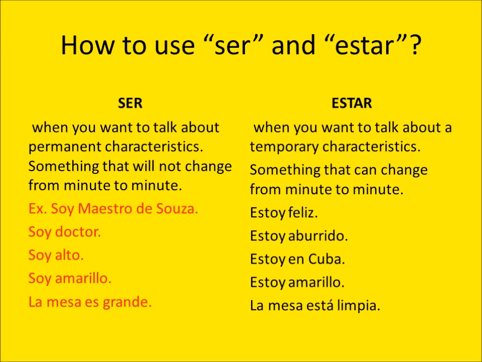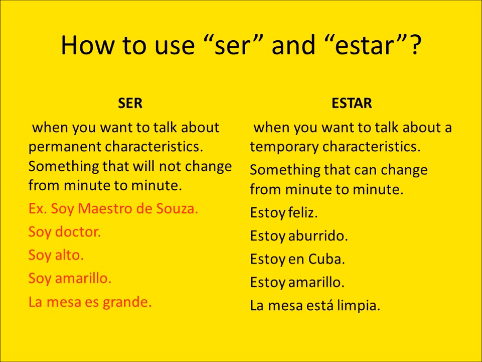On this page, you're going to see how to use ser and estar. I'm just going to give you a couple of rules, but of course you know that those rules sometimes don't work 100%. This is just a basic lesson, something to have you started. So you're going to use the verb ser when you want to talk about permanent characteristics, something that will not change from minute to minute.